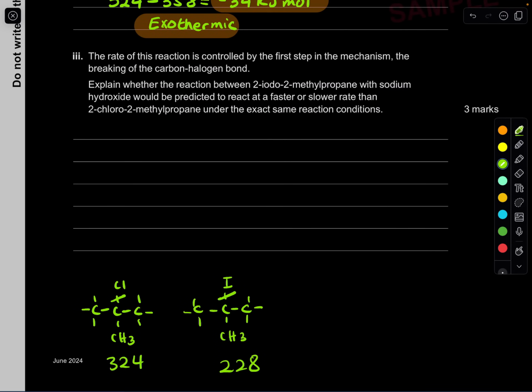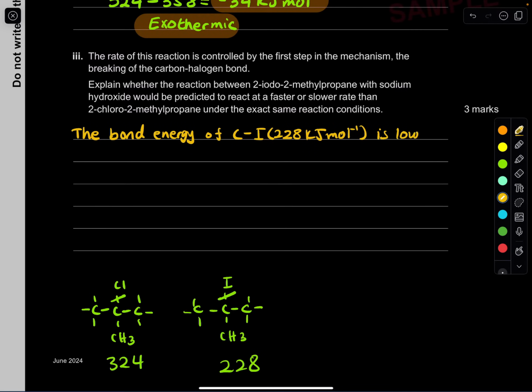So let's write a nice sample answer for this. We're going to say the bond energy of the carbon to iodine, which is 228 kilojoules per mole, is lower than the carbon to chlorine, which is 324 kilojoules per mole.